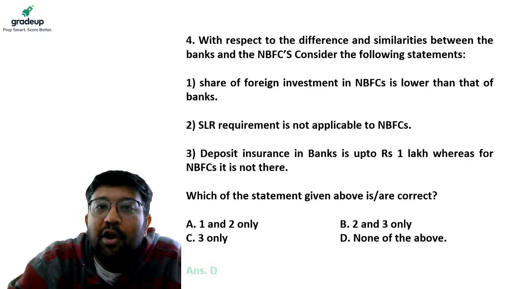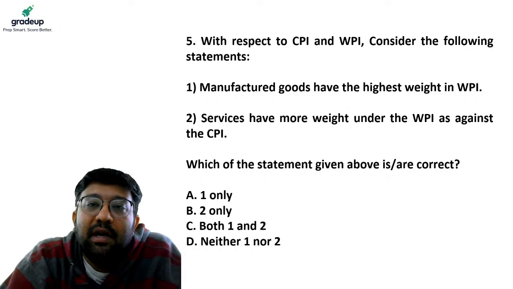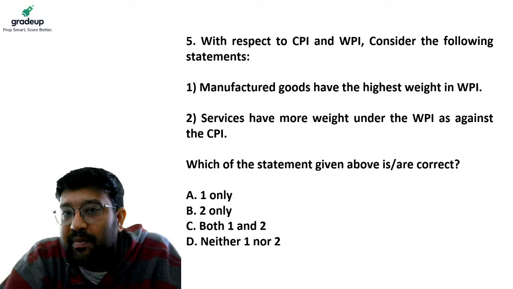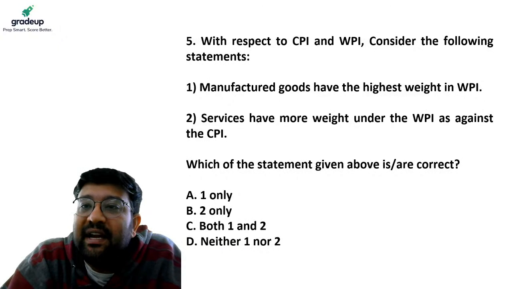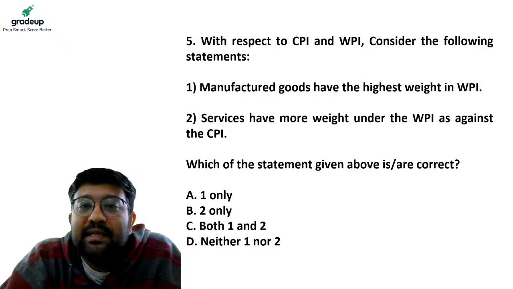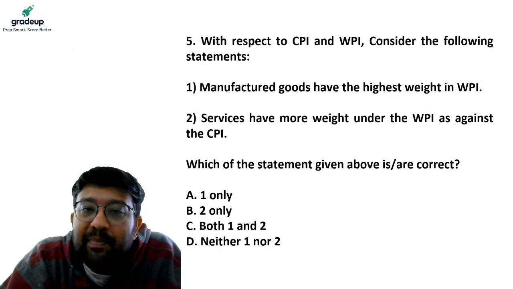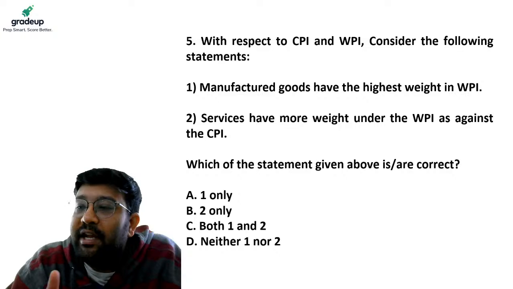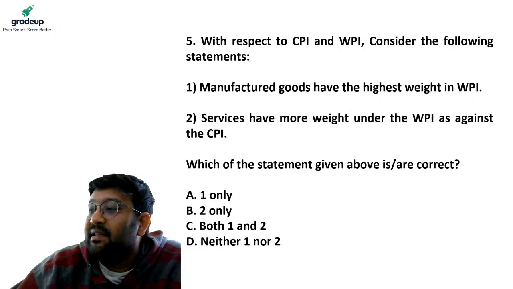Okay. Moving on to the fifth question. With respect to the consumer price index and wholesale price index, consider the following statements. 1. Manufactured goods have the highest weightage in the WPI, the wholesale price index. 2. Services have more weight under the WPI as against the consumer price index. Which of the following statements are correct? Only 1, only 2, both 1 and 2, or neither 1 nor 2 is right. Please answer the question. This is an easy one.